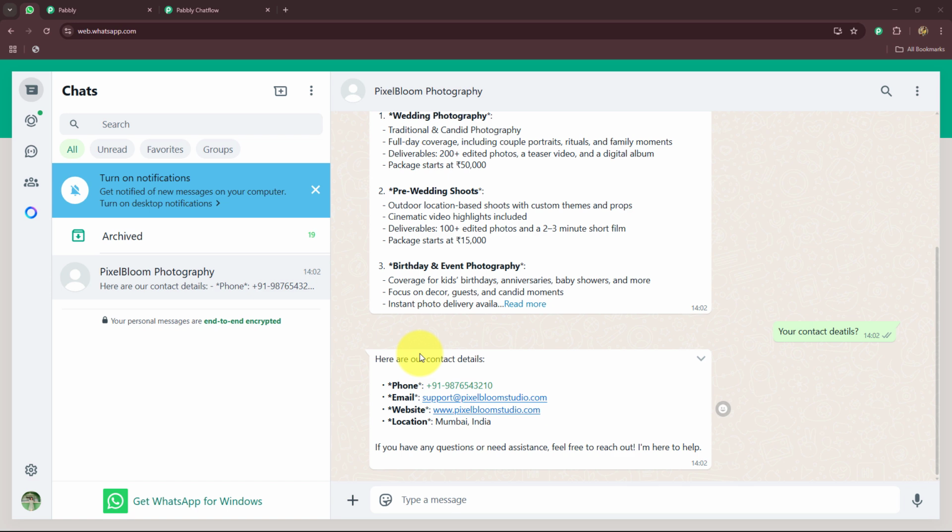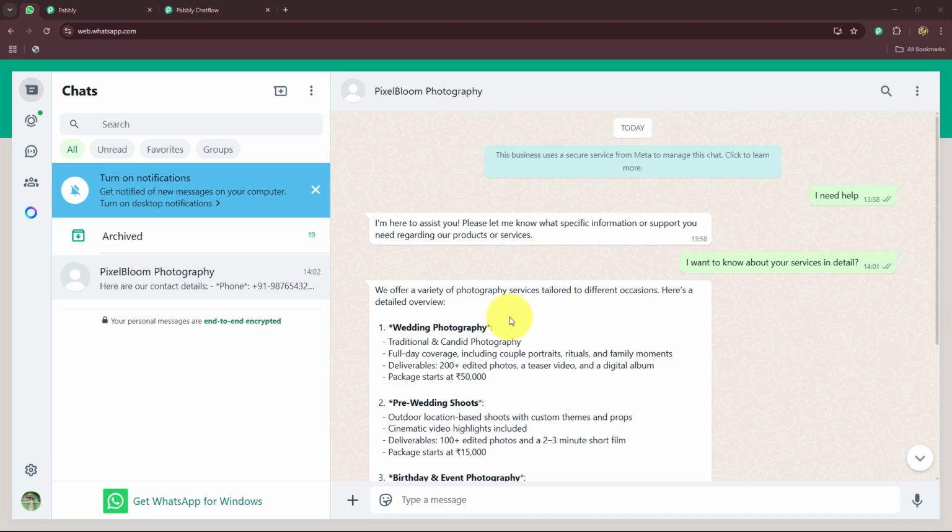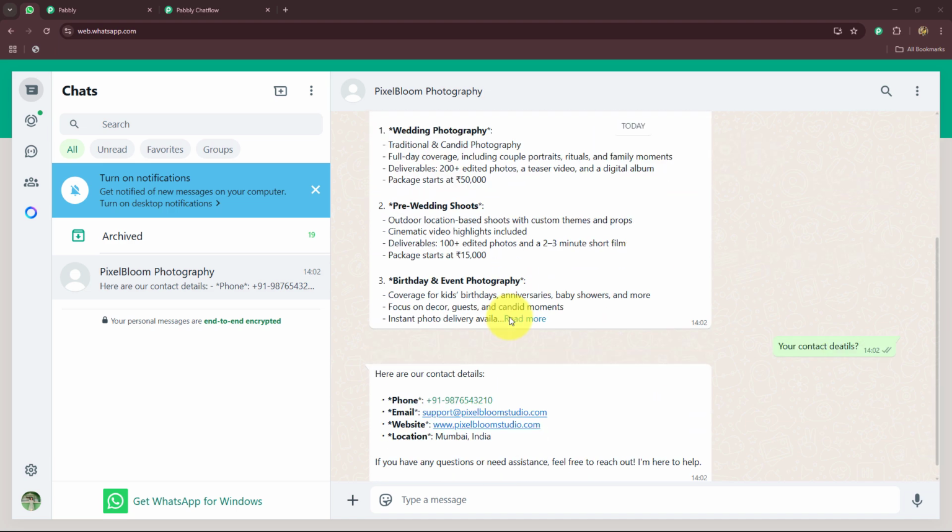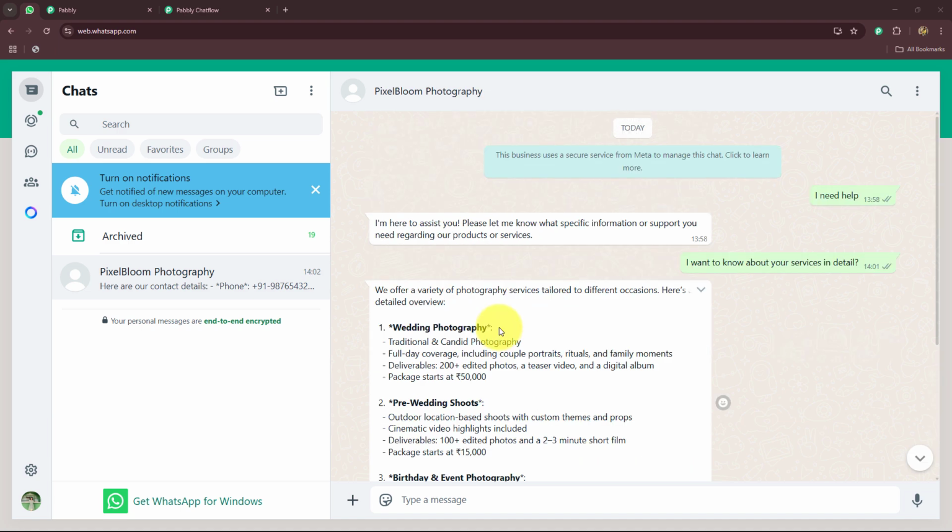In this video we are going to learn step by step how to build an AI agent WhatsApp chatbot for a photography business. I run a wedding and event photography studio called Pixel Bloom Photography. We were getting too many inquiries on WhatsApp about packages, availability, fee structure, and past work. Instead of replying manually, I created a smart WhatsApp chatbot with the help of Pabbly Chatflow, and here I have also used an AI agent.